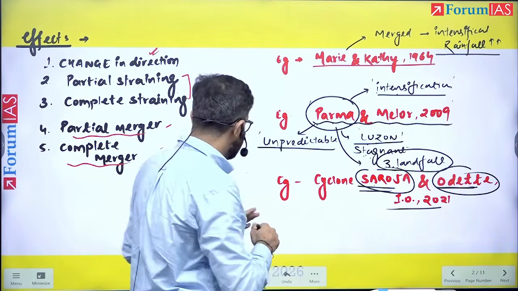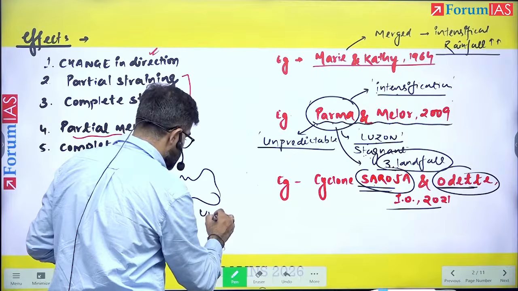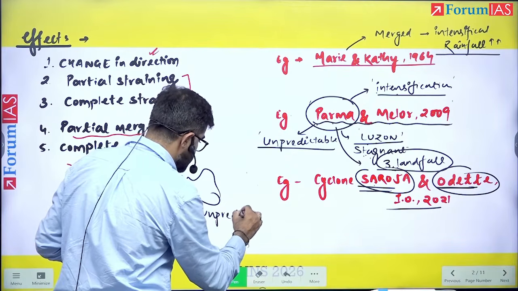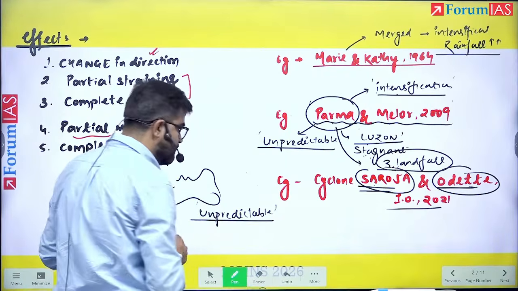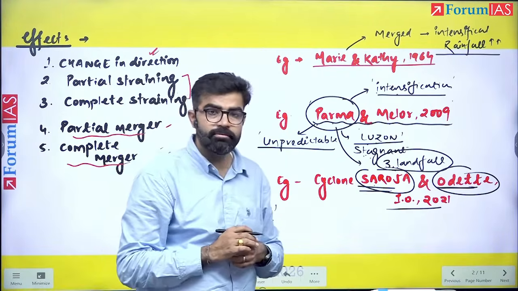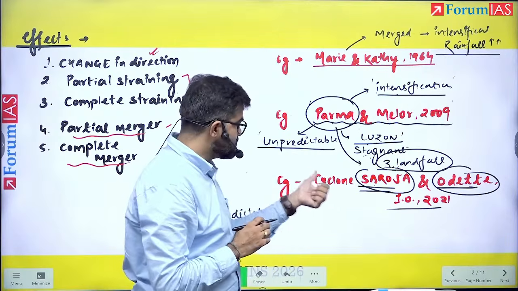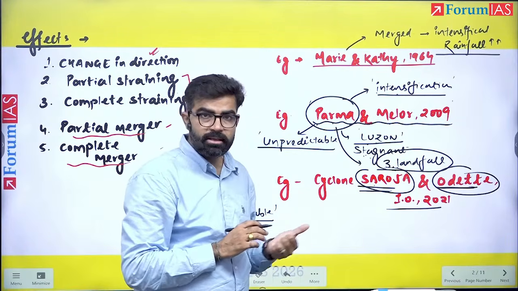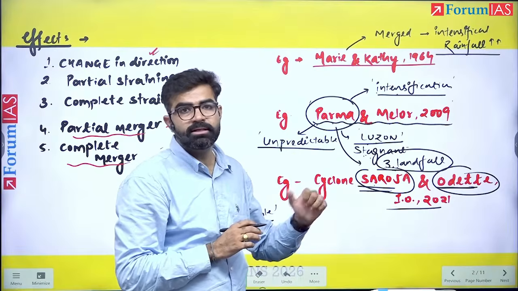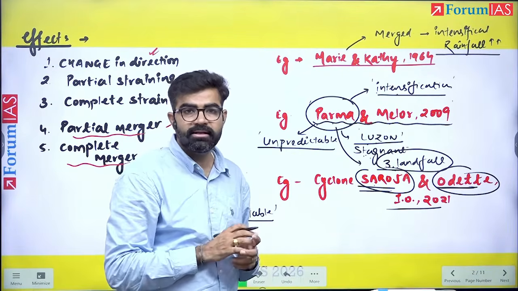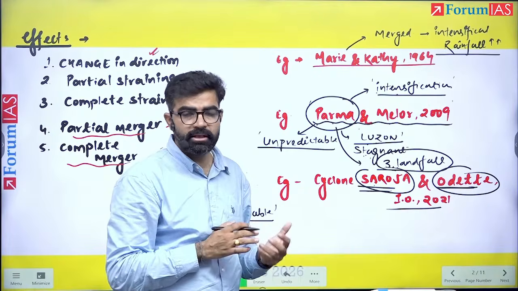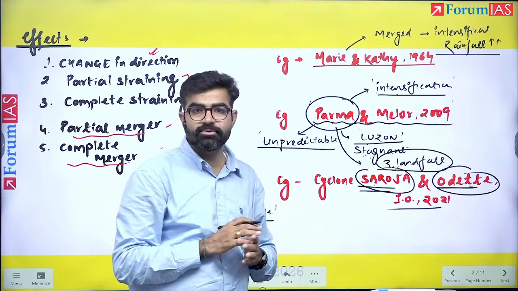In the same way, it was difficult to chart its route, where it will go, and what its landfall patterns would be. It was very difficult to predict, right? So this is the example of Saroja: re-intensification, unpredictable path, and rainfall and landfall behavior. This was caused by this Fujiwara effect.